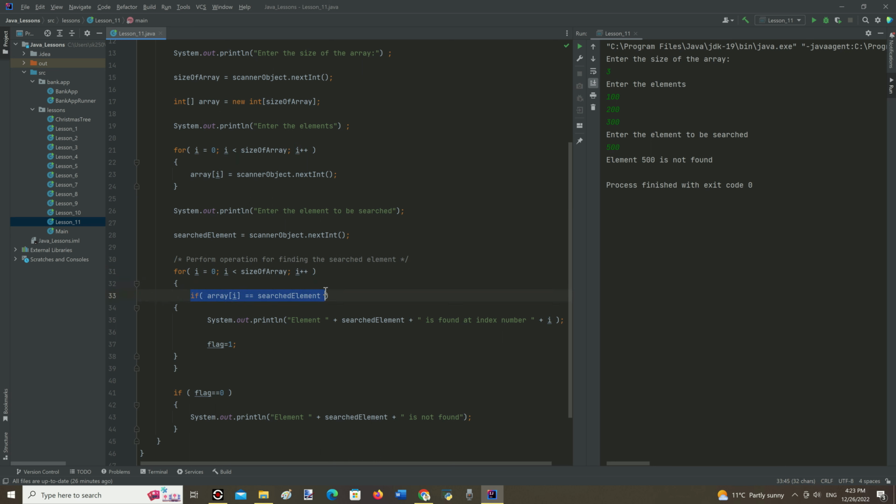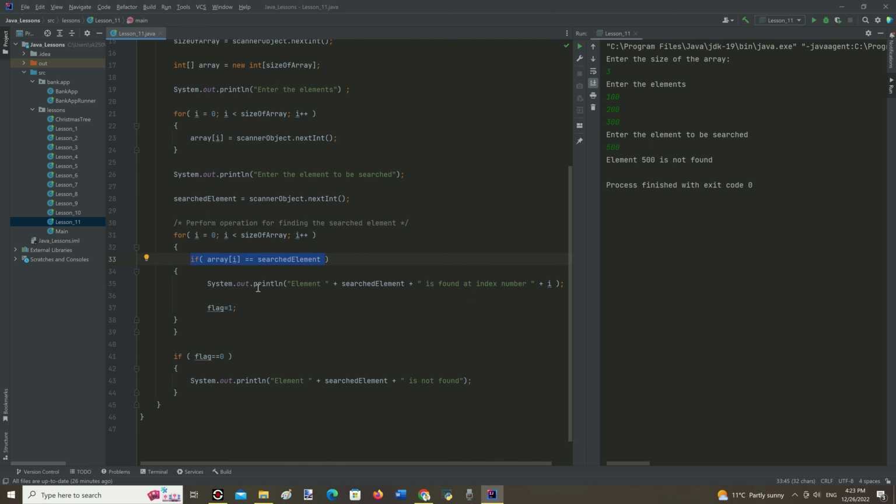This if statement means that if the value at any index in this array matches the value of the element that needs to be searched, then this method will print the value of the element plus the index where it was found in the loop.